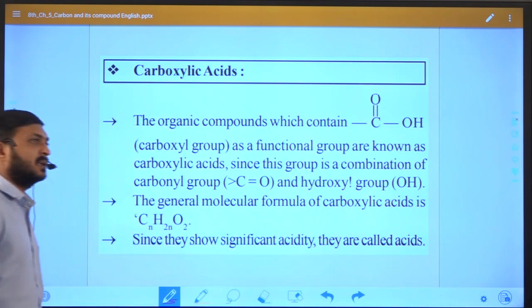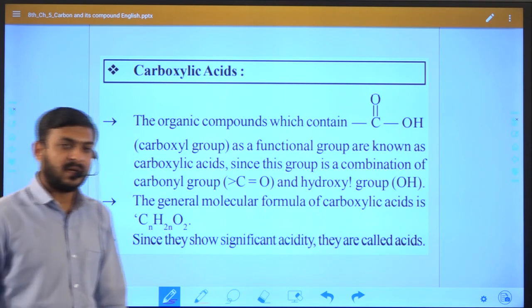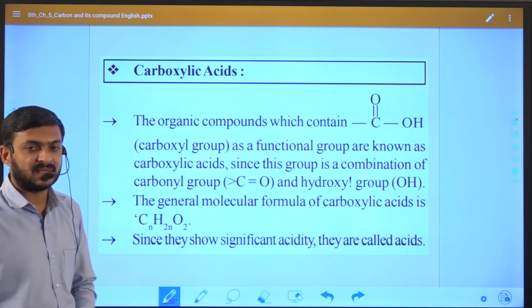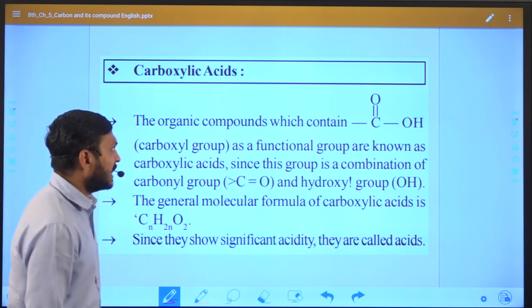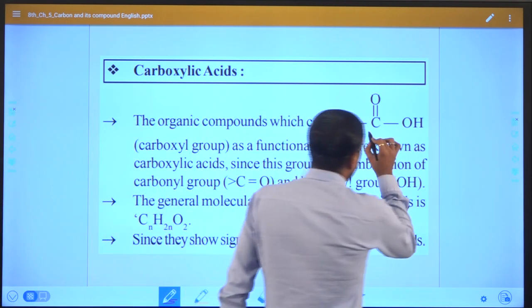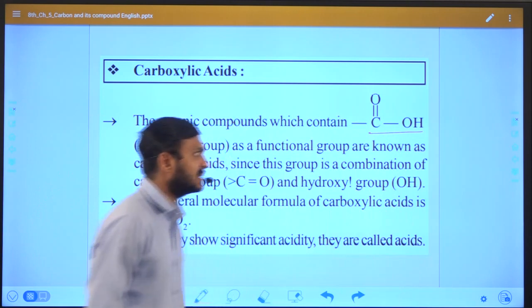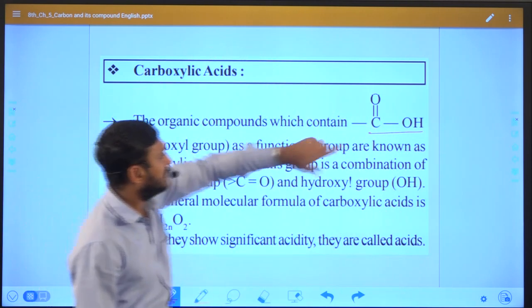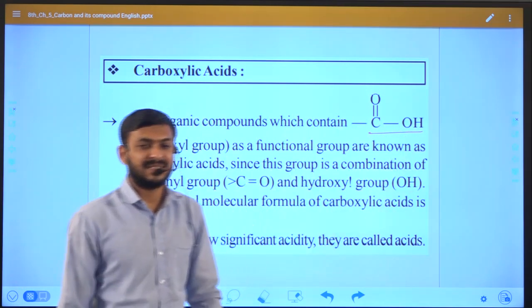Now another important functional group is known as carboxylic acid. As we discussed, the carboxylic acid contains C double bond OH, that means the carboxylic acid functional group contains one carbonyl and one alcohol, you can see here.